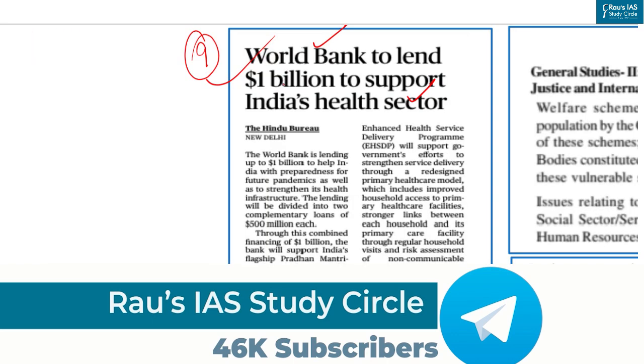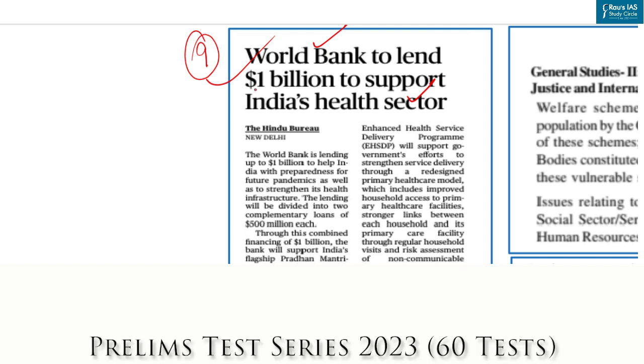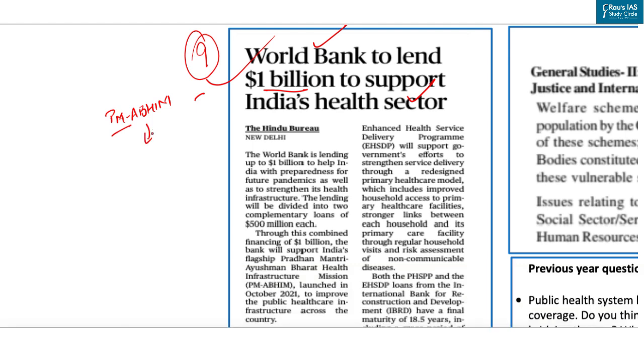The lending will be divided into two complementary loans of $500 million each. So through this combined financing of $1 billion, the bank will support India's flagship Pradhan Mantri Ayushman Bharat Health Infrastructure Mission. This mission was launched in October 2021 to improve the public healthcare infrastructure across the country.